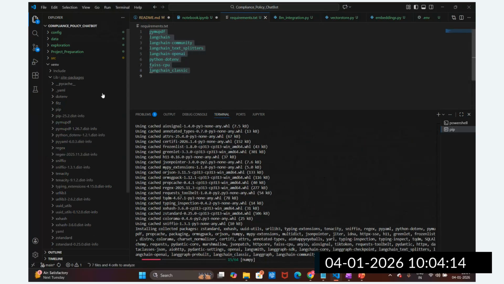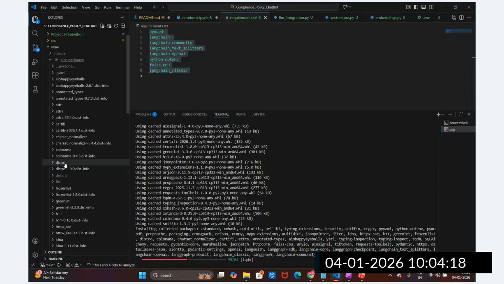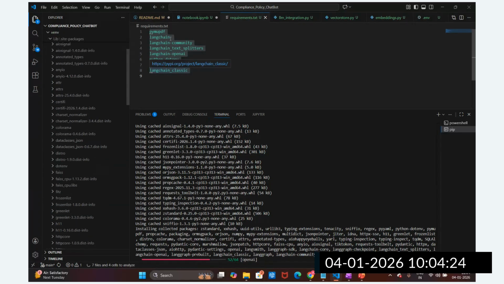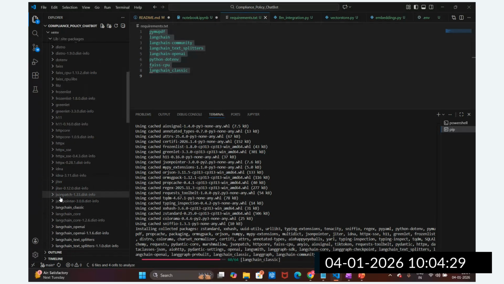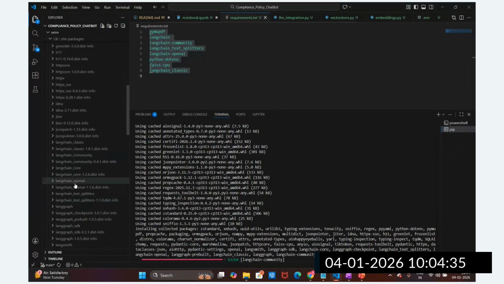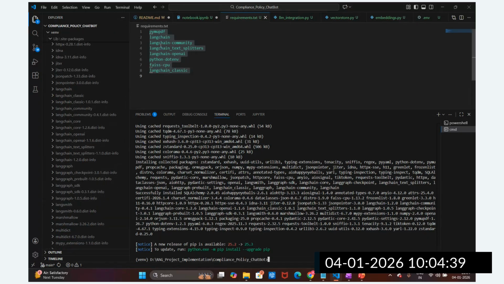Okay, now you can see in the library, guys, these are all the packages. Initially, we had only the pip package manager, but now we have installed PyMuPDF, LangChain Community, and the text splitter. You can see all the packages here: LangChain OpenAI is there, LangChain Classic is there, LangChain Community is there. These are the relevant packages corresponding to this library.